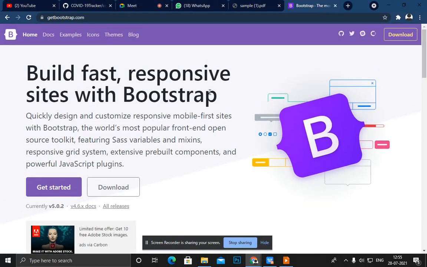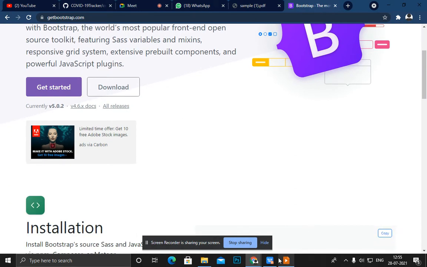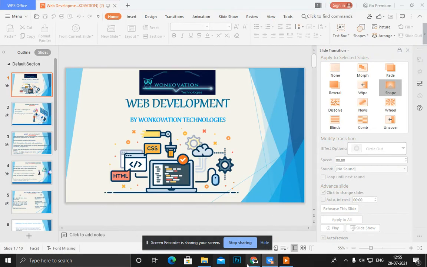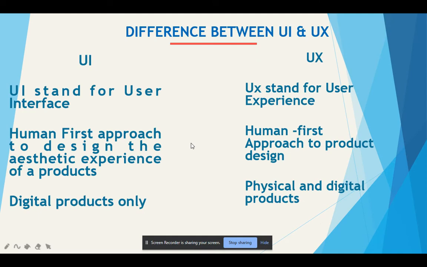Okay, so this part is the user experience: how a user experiences our website when he is present on it. You have to understand the difference between UI and UX. Before you write code in any web development, firstly you need to build the skeleton of your website.